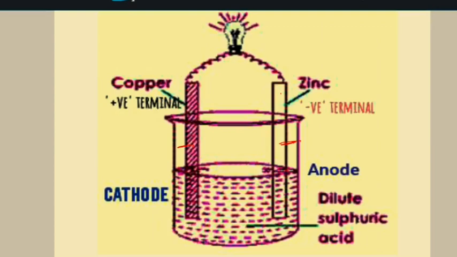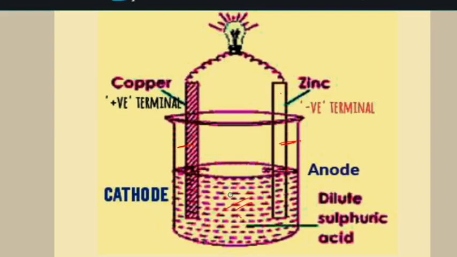Then he observed that a chemical reaction takes place between the zinc and sulfuric acid, and it is a redox reaction. Copper does not take part in the chemical reaction because copper is less reactive than hydrogen,